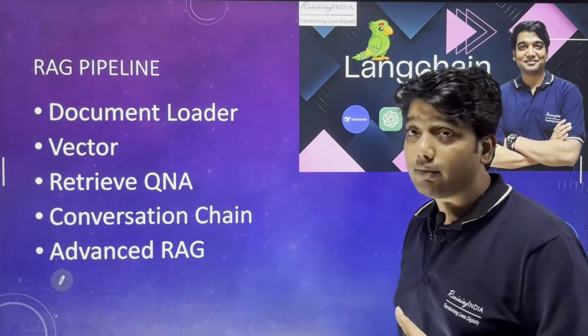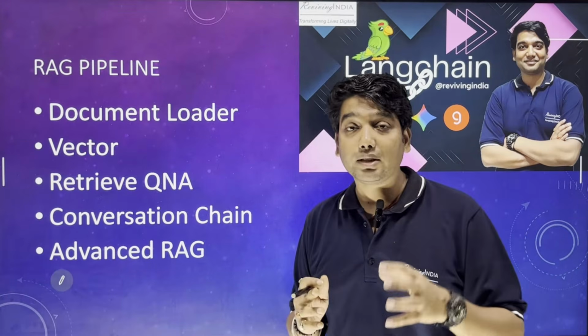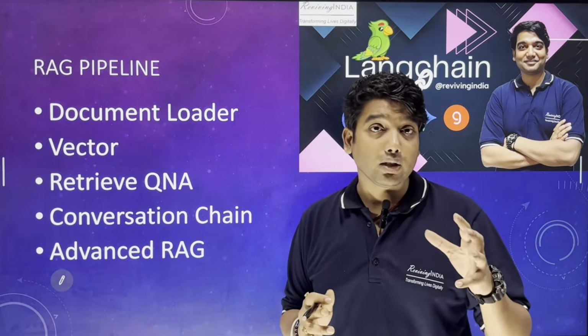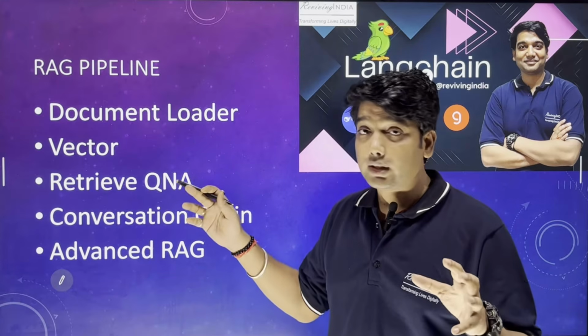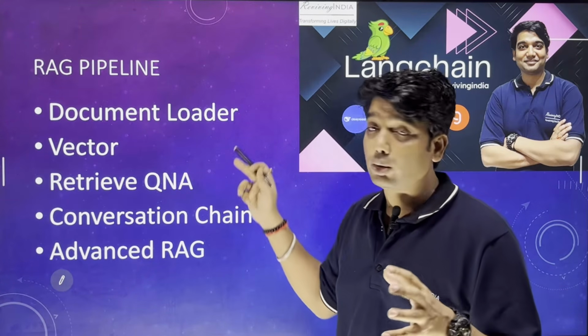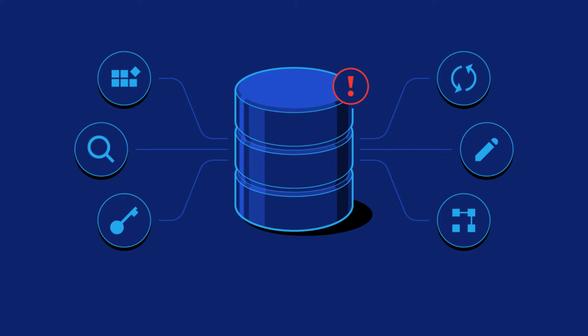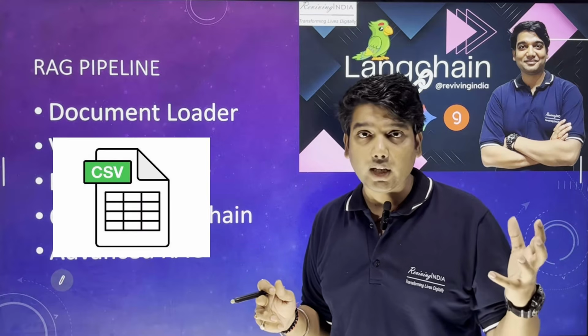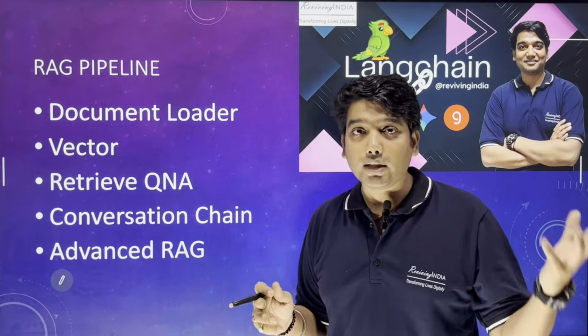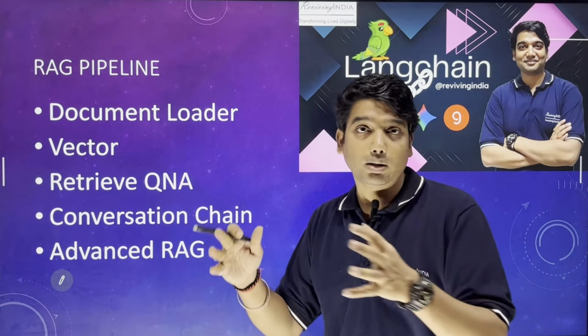Next. And finally the RAG pipeline. The RAG pipeline is very necessary, with which we will be building an AI-powered application. In this we will be learning about the document loader, meaning whatever database or data you have, it can be CSV, it can be a database, anything where a company's or custom data is residing.